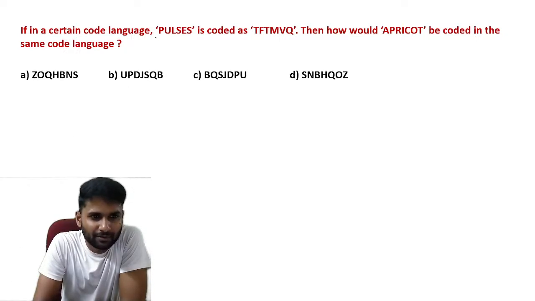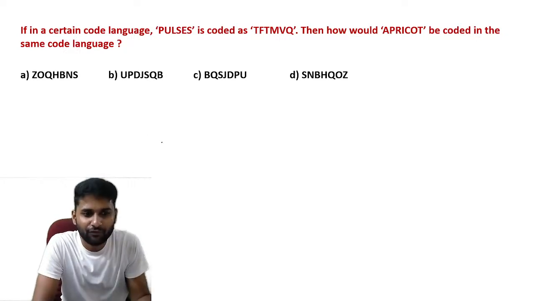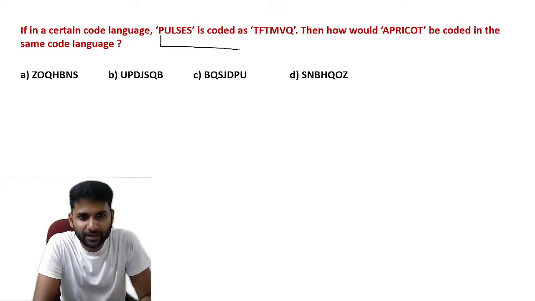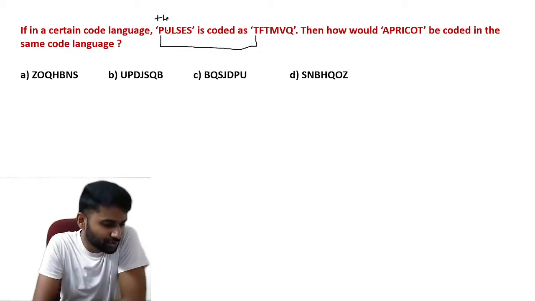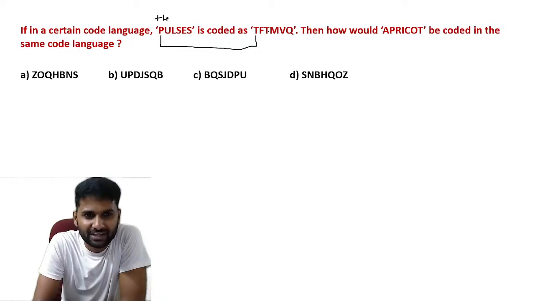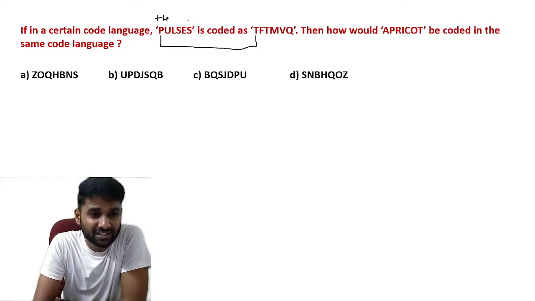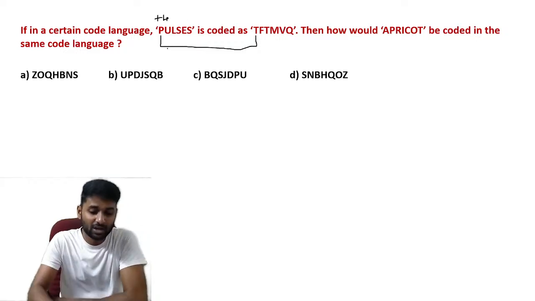Now let's check the alphabetical positions. P is equal to 16 and T is equal to 20. Between 16 and 20, they are adding 4 units. So P to T is plus 4. We are adding 4 units here. Next, let's go through U. You know that the alphabetical position of U is 21, and then F. If you observe the U and F relation here, both are opposite to each other. That's an opposite relation.